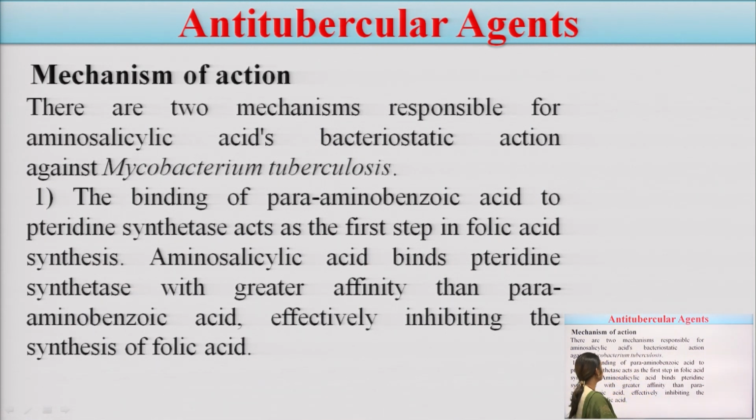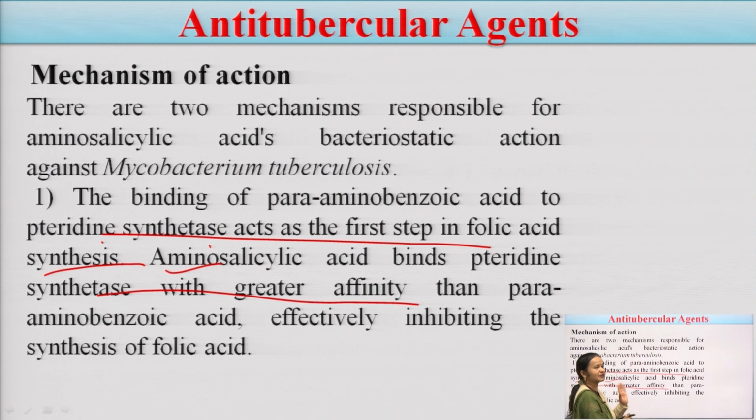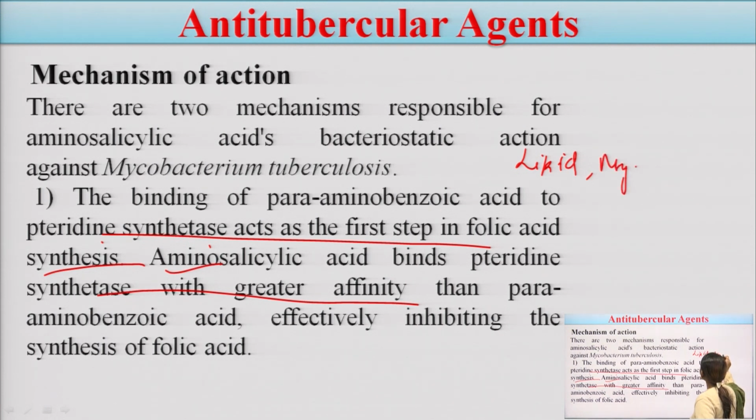See here, the binding of para-amino benzoic acid to pteridine synthetase acts as a first step in folic acid synthesis. Now what will happen? Para-amino salicylic acid binds pteridine synthetase with greater affinity than para-amino benzoic acid, effectively inhibiting the synthesis of folic acid. Again I am telling you, different types of cell wall constituents are there. One is lipid, one is mycolic acid, one is arabinogalactan, and one very essential constituent is folic acid. What it is doing? It is inhibiting the synthesis of folic acid.